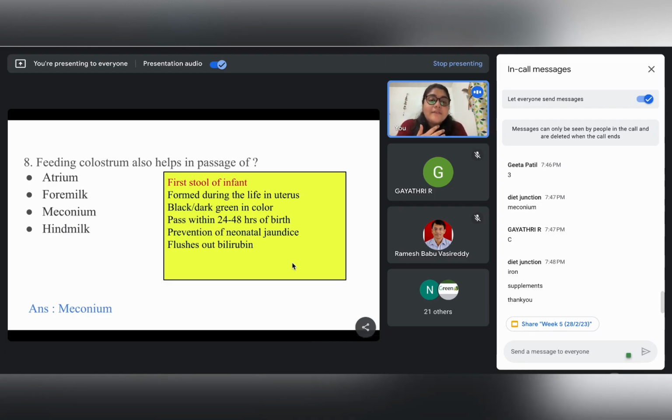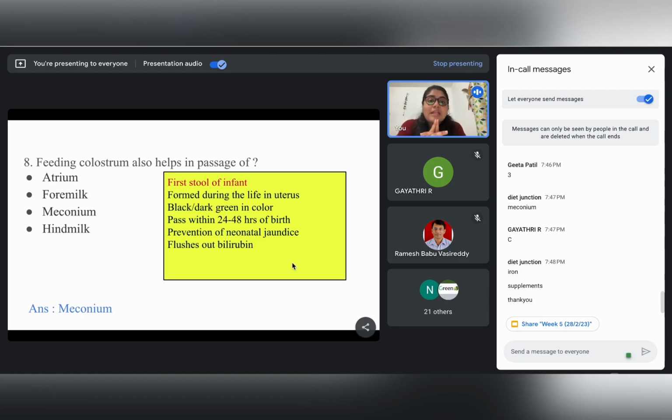We must have heard that neonatal jaundice, or jaundice in newborn babies, is a very common occurrence. To prevent this, colostrum feeding needs to be done methodically. Colostrum feeding will lead to the passage of meconium, and this will also prevent neonatal jaundice as it is flushing out the bilirubin.